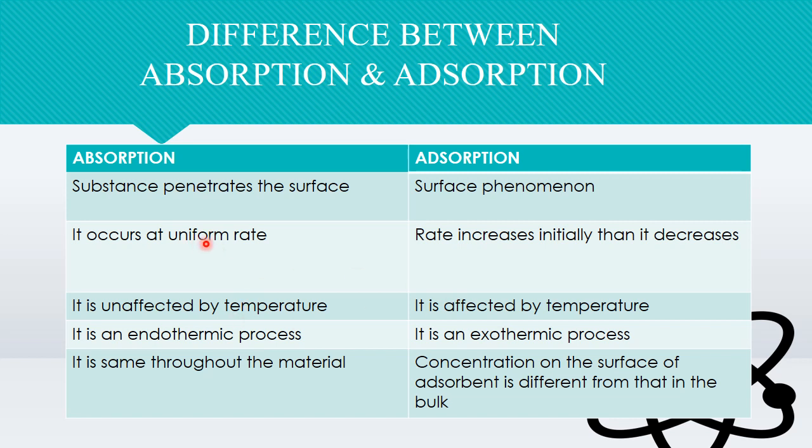So here comes the difference between absorption and adsorption. In absorption, the substance penetrates into the bulk, whereas adsorption is a surface phenomenon. Absorption occurs at a uniform rate. Adsorption rate increases initially and then slowly decreases, because the less the surface area available, the less will be the reaction.